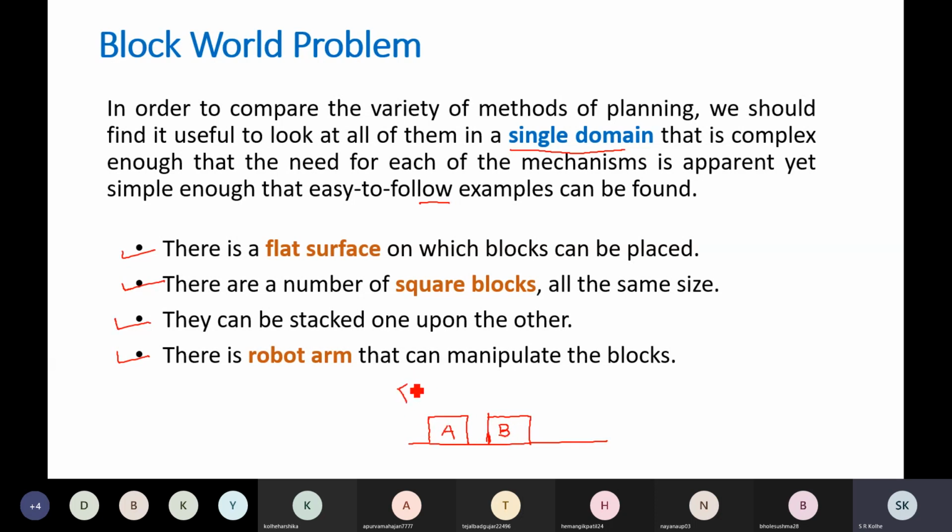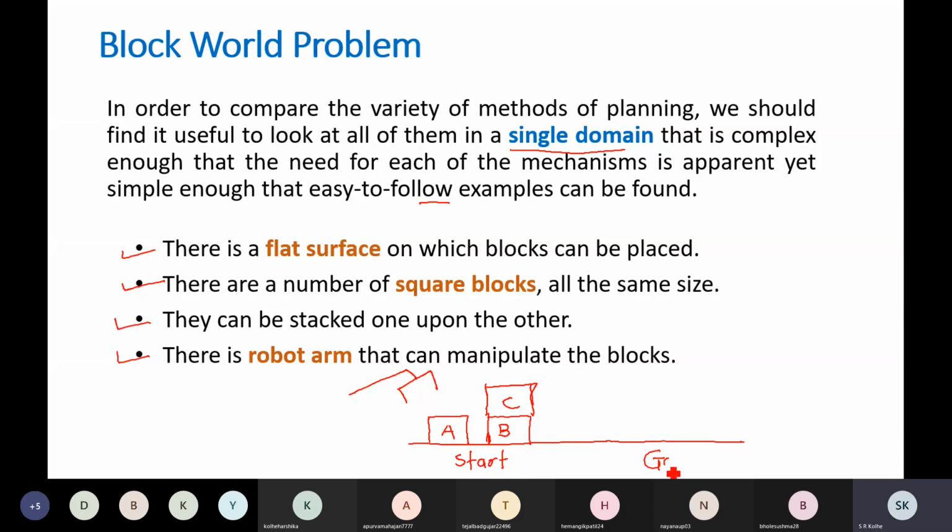Along with this we have a robot hand, which we will call the robot arm, which can manipulate these blocks. Manipulate means move these blocks from one place to another. Now, the problem is we are given a set of blocks, for example, something like this. Some initial situation may be given. Suppose this is the starting state; I will call that start.